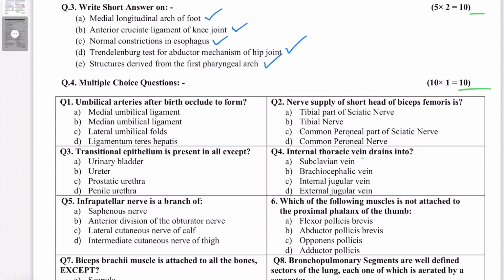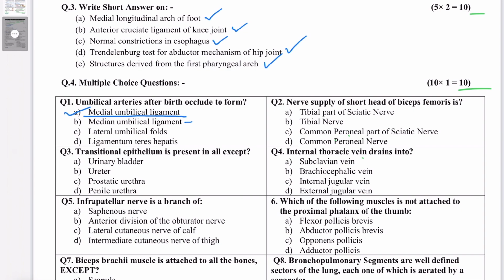Then question number 4, multiple choice questions. Umbilical arteries after birth occlude to form: medial umbilical ligament, median umbilical ligament, lateral umbilical folds, ligamentum teres hepatis. So remember that umbilical arteries after birth occlude to form medial umbilical ligament is the answer here.